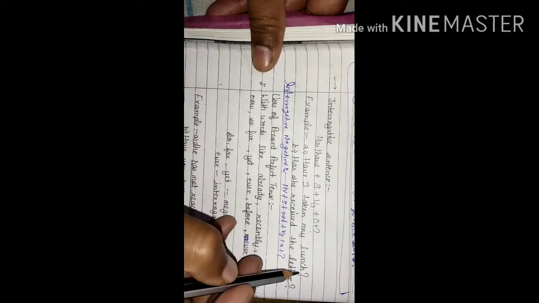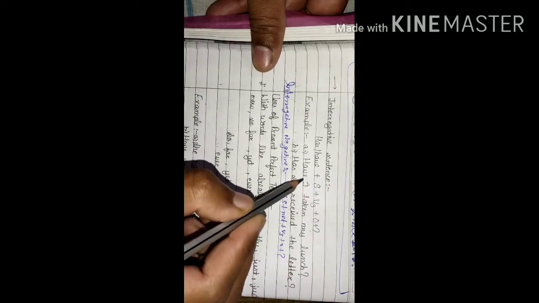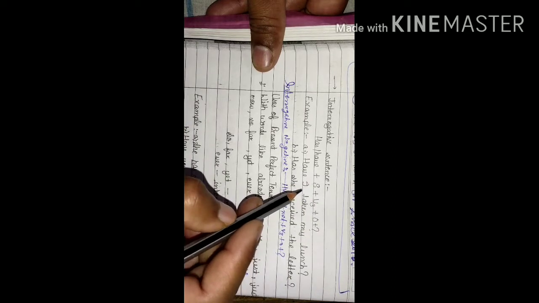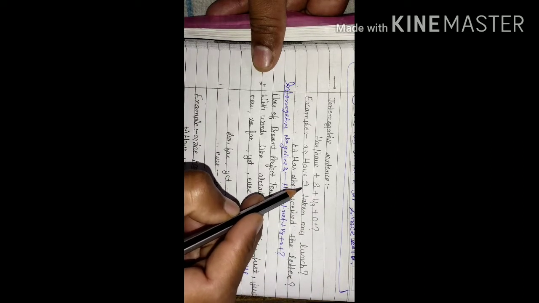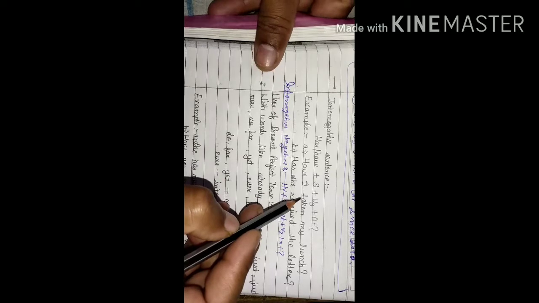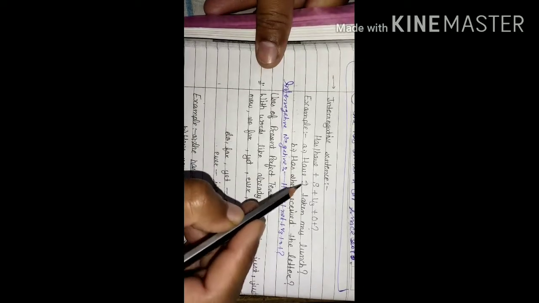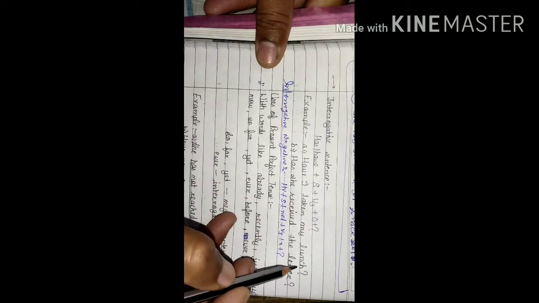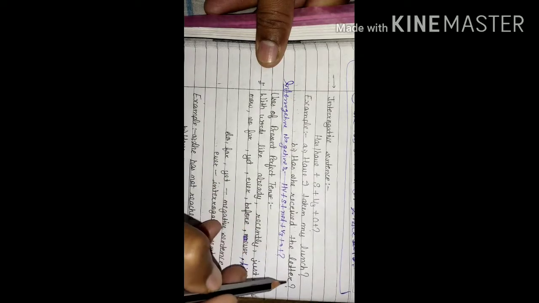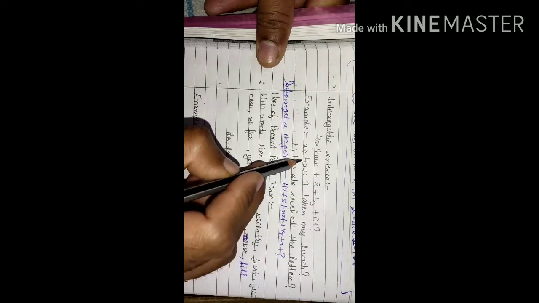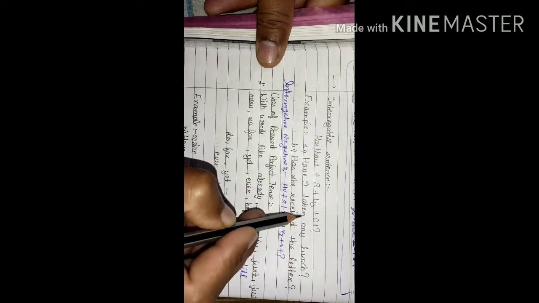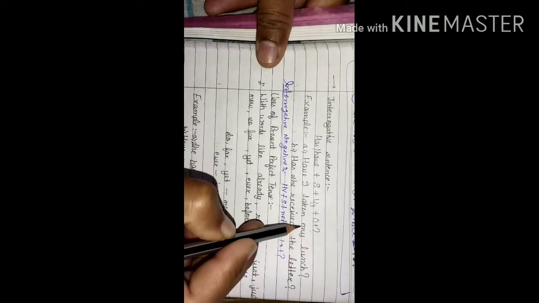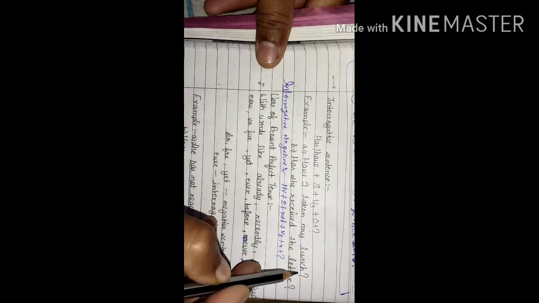Have I finished my homework? Has he returned my car? Or has he returned your money? Has he received the letter? So this is the format and the rule of how to make a sentence interrogative.